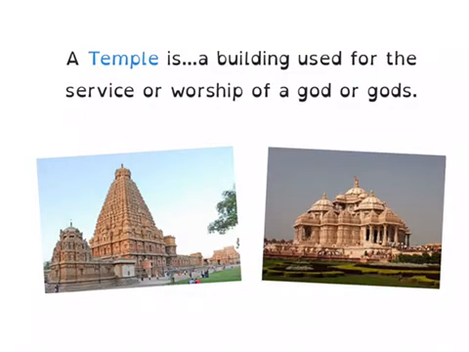So a temple is a building used for the service or worship of God or gods. So a building used for the service or worship of a god or gods. You might think of a synonym as kind of like a church. But temples, as you can see in this picture, are very elaborate or very fancy looking, very nice. And temples may even be ancient buildings.